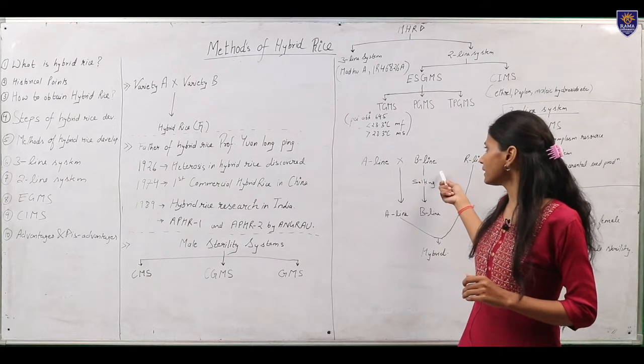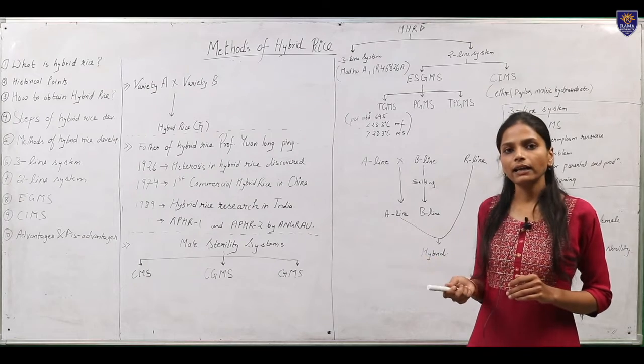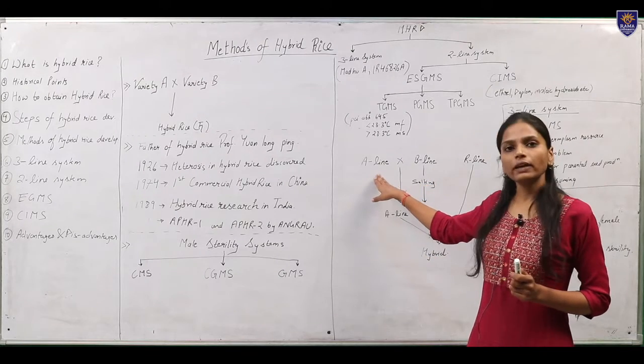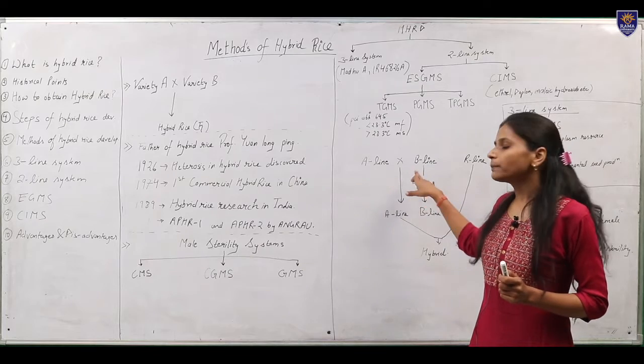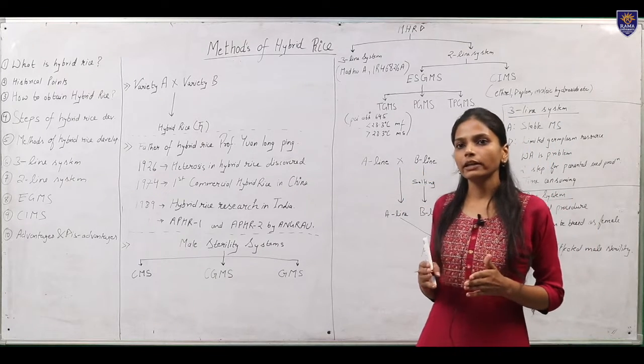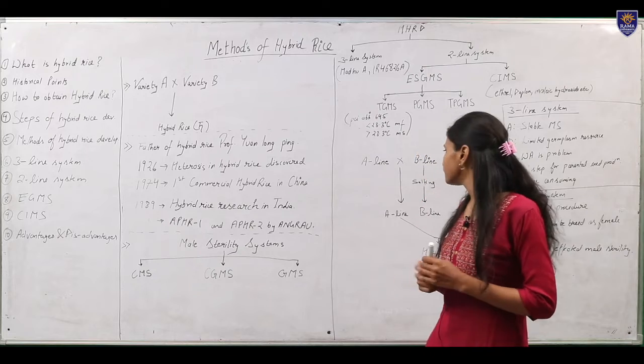Now what is B line? B line is the maintainer line which is used to maintain the seeds of A line, and B line maintains itself by selfing, and it is grown in isolation of 5 meters.